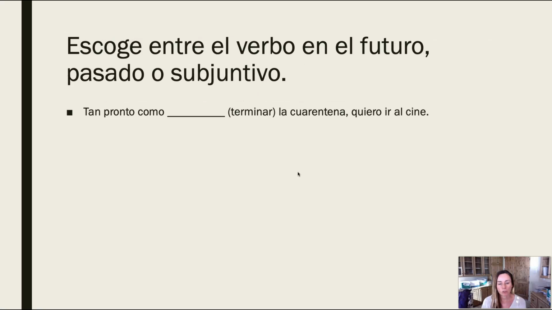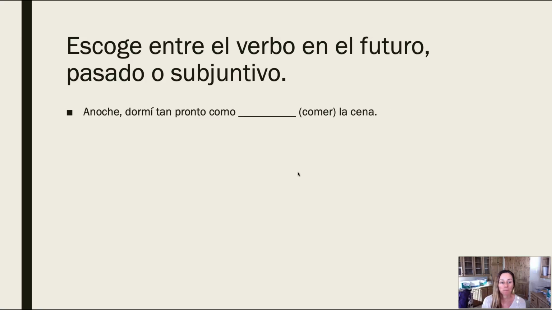And here you're going to actually choose between the future, the past, or the subjunctive. So tan pronto como la cuarentena, quiero ir al cine. Tan pronto como el atardecer, siempre pongo una chaqueta. And then anoche dormí tan pronto como la cena. Bien, buen trabajo.